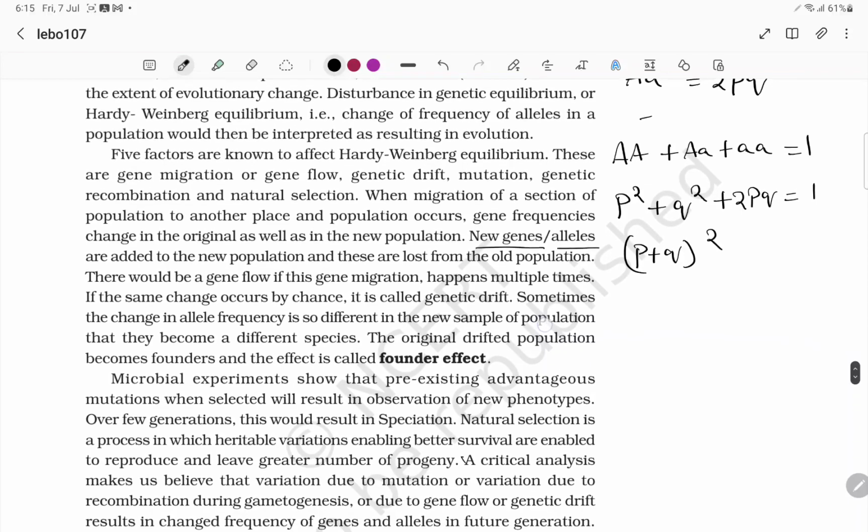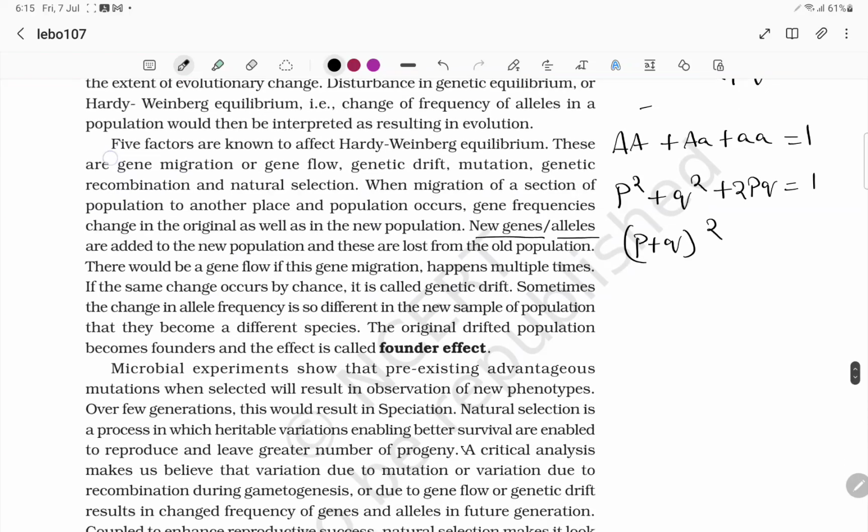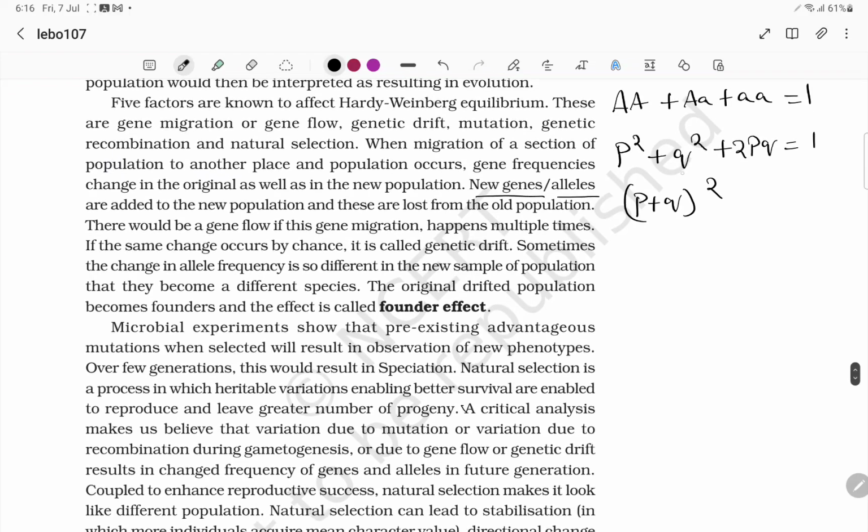When the frequency measured differs from the expected values, the differences indicate the extent of evolutionary change. Disturbances in genetic equilibrium mean that if any evolution has happened, this genetic equilibrium will be changed. That means a change in the frequency of alleles in the population, and that may lead to evolution.